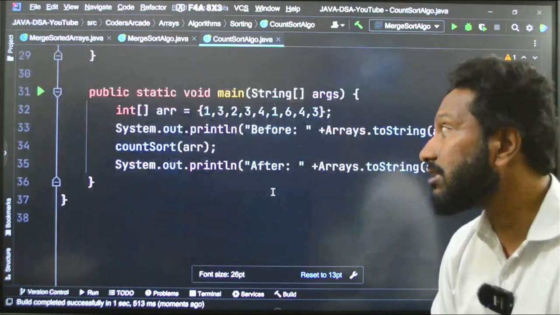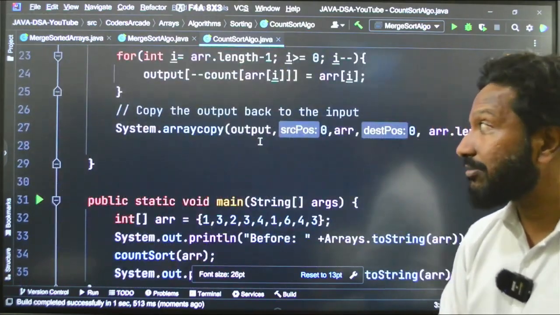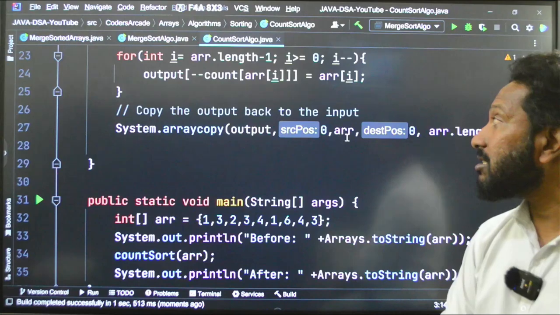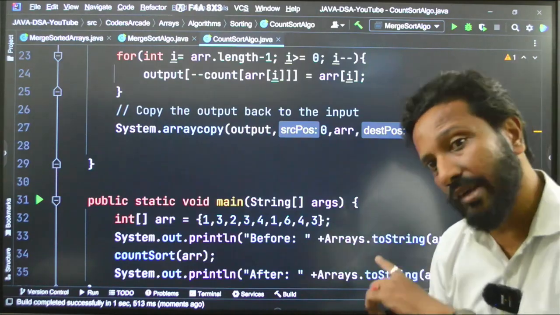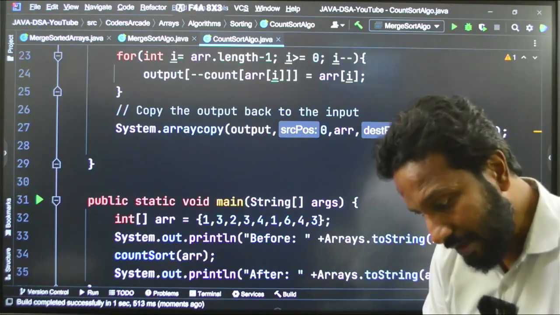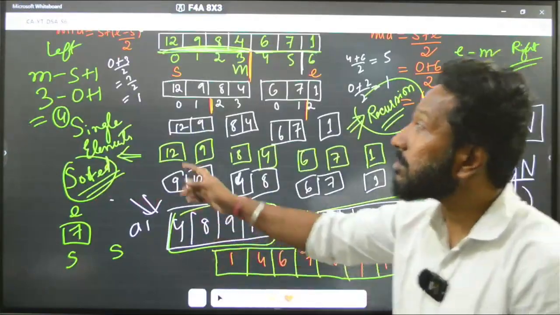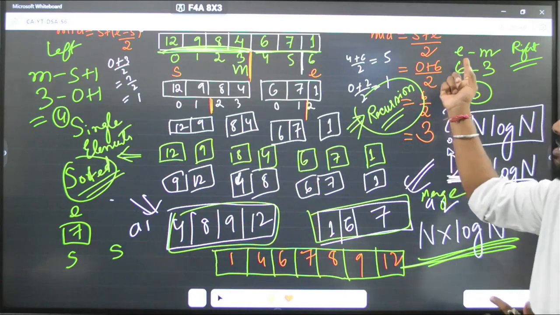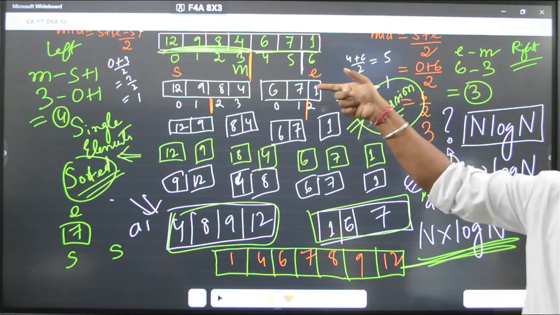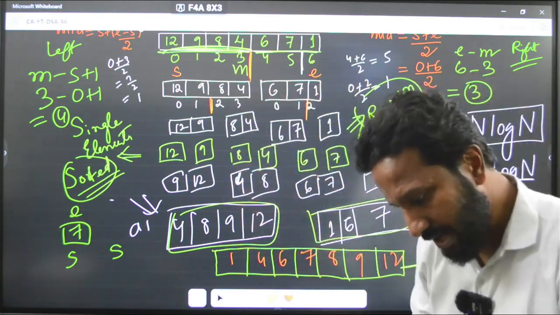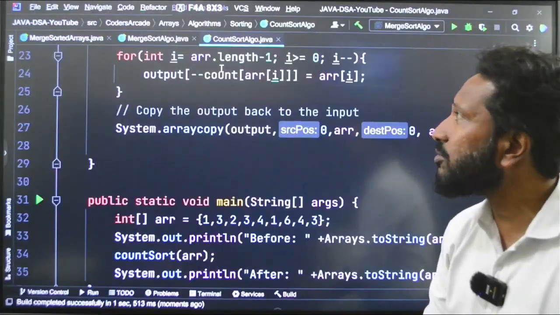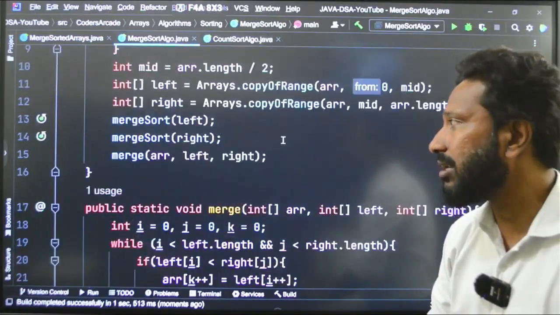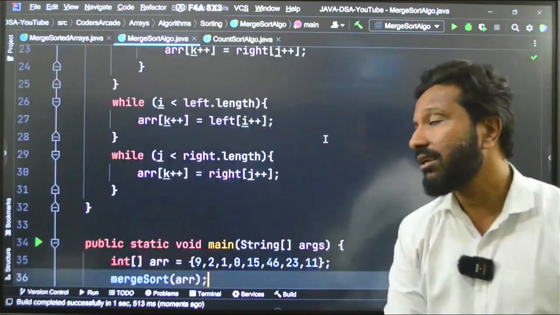See this line of code, System.arraycopy, source position, destination position, this also you can use. Then you have to remember this formula, mid minus s plus 1 and end minus mid for the left part and the right part. But otherwise, if you are using this built-in function, there is no use of doing that, you can directly do that like that, okay, fine.